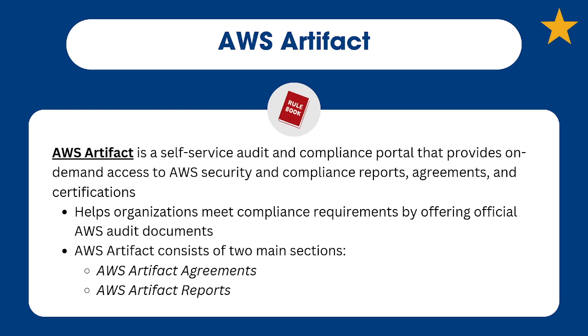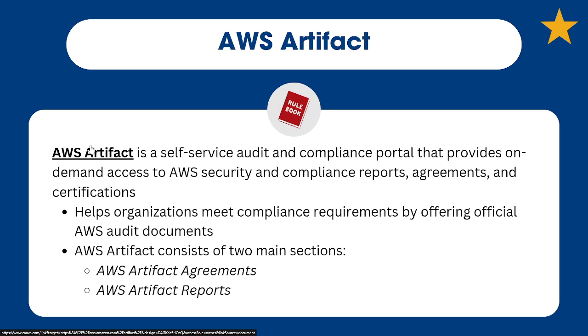So let's first define AWS Artifact. AWS Artifact is a self-service audit and compliance portal. So this is part of the AWS ecosystem that provides on-demand access to AWS security and compliance reports, agreements, and certifications. So if you're not an expert in compliance, right, but you just need a little bit of help, so you are familiar with what rules and regulations you need to comply with. Again, we'll go with the HIPAA example. So say you want to comply with HIPAA, AWS is going to have a whole slew of tools that you can use so that you can ensure that you are meeting those compliance requirements. So they're going to give you an assist in that sense.